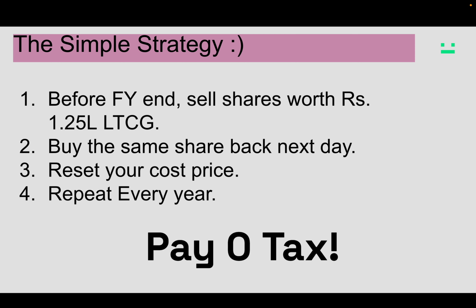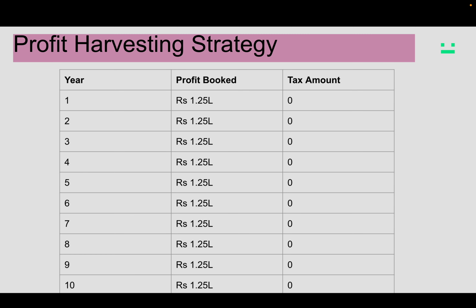So let's understand how much tax can be saved on this. Let's use a profit harvesting strategy. By selling equity based mutual funds and my normal shares, I am booking a profit. Year zero is when I started, and now every year I'm booking 1.25 lakh profit, and this is LTCG, that is 365 days have passed after I bought the share. I booked a profit of rupees 1.25 lakh in the first year, I pay zero tax. I've done the same in the second year, I pay zero tax. I've done the same in the third year, I pay zero tax, and so on till the 10th year. So basically I've booked profit worth 12.5 lakhs in these 10 years, and I've paid zero tax on this. This is the profit harvesting strategy.